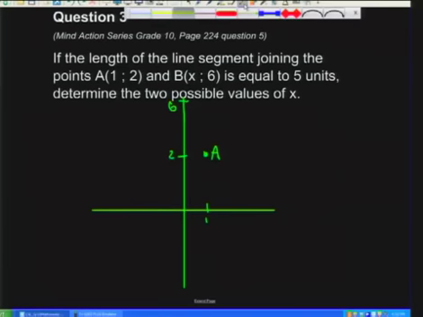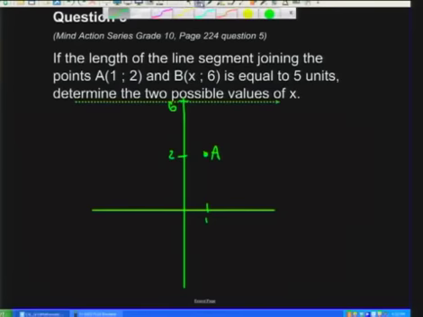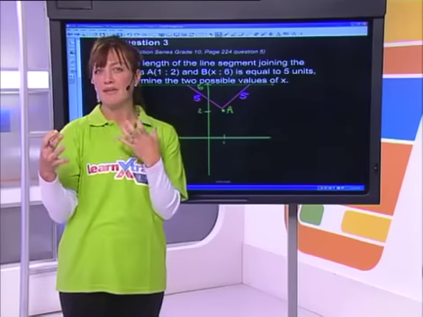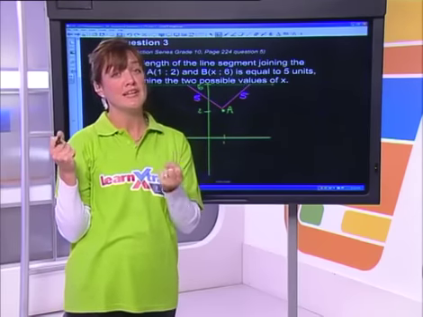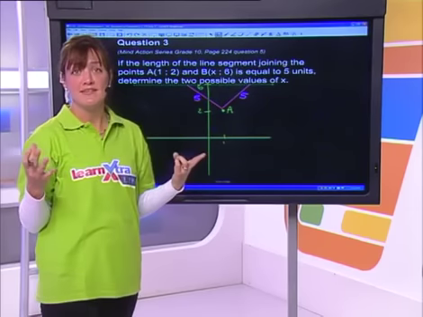So what we basically know is that whatever point B is, it's somewhere along that line over there. I'm going to move it up a little bit. There we go, that's where it's supposed to be. And we know that the distance from A to this line is 5 units. So do you guys agree it could be anything in that direction, or it could be anything in that direction? Either of those could give us a distance of 5 units. Does that diagram make a little bit of sense in the fact that you wouldn't only get one answer for x here, you're going to get 2? So how do we actually put this into practice?